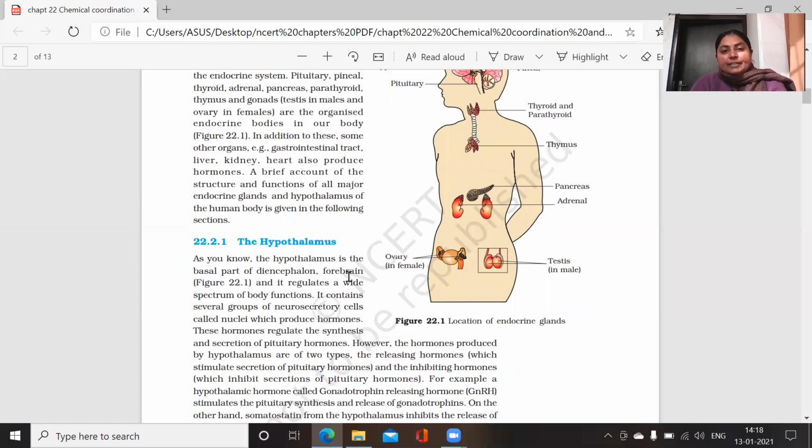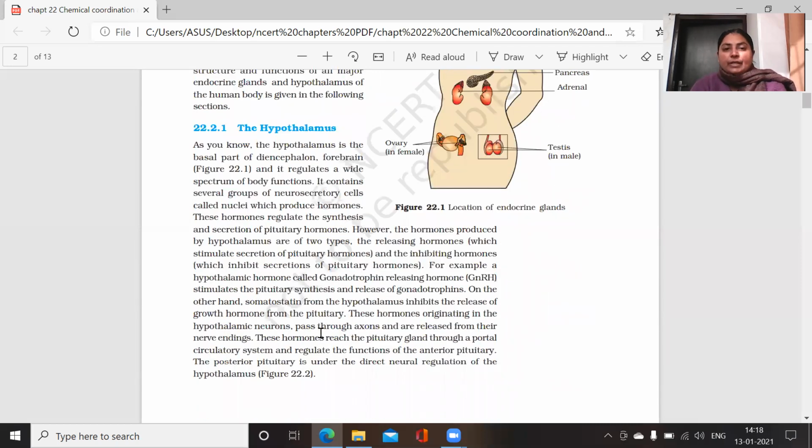As you know, the hypothalamus performs a wide spectrum of body functions, and the cells of this hypothalamus are neurosecretory cells. This means they are neurons as well as secretory in nature. These neurosecretory cells are known as nuclei, and these nuclei produce the hormones. These hormones regulate the synthesis as well as secretion of the pituitary hormones.